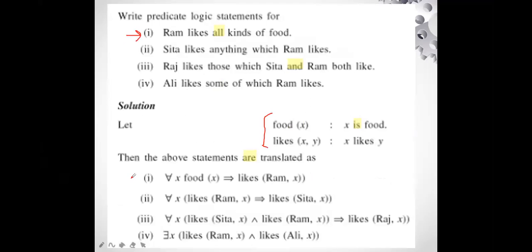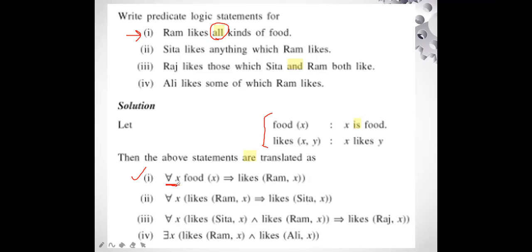For the first statement, the first thing you can easily identify is the word all. All states what? It states the universal quantifier. And when we use the universal quantifier, it will go with the implication sign. So how do we render it symbolically?